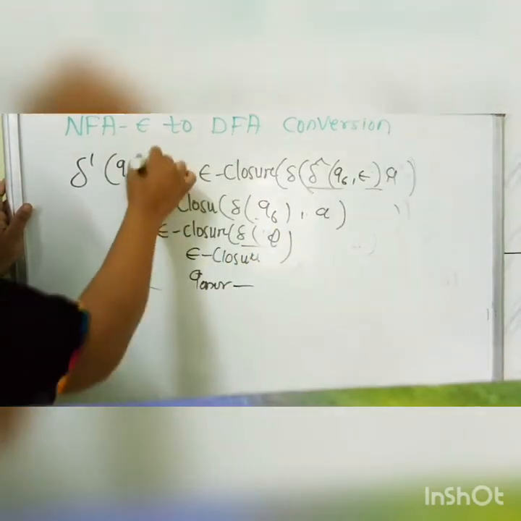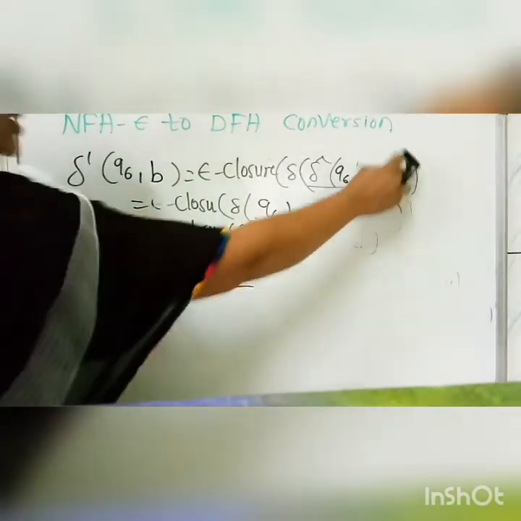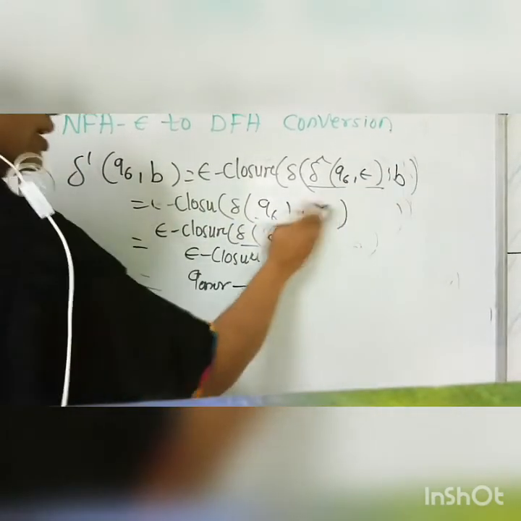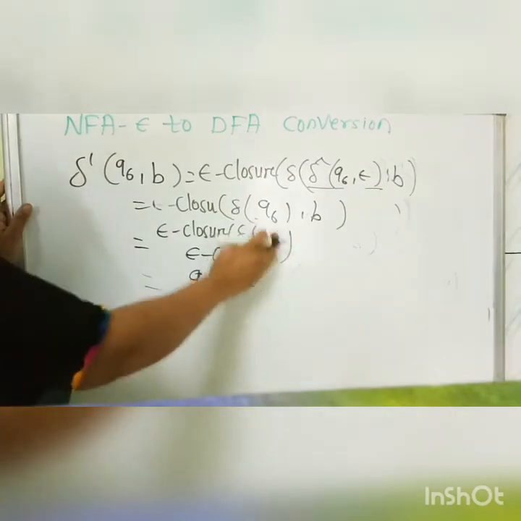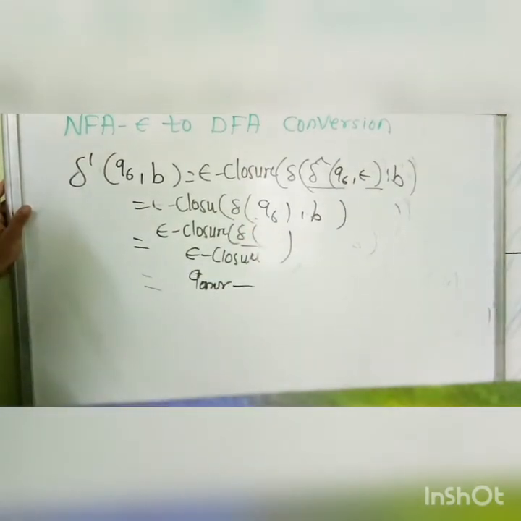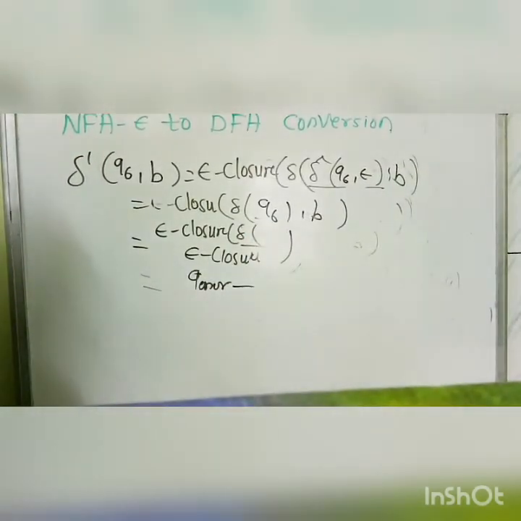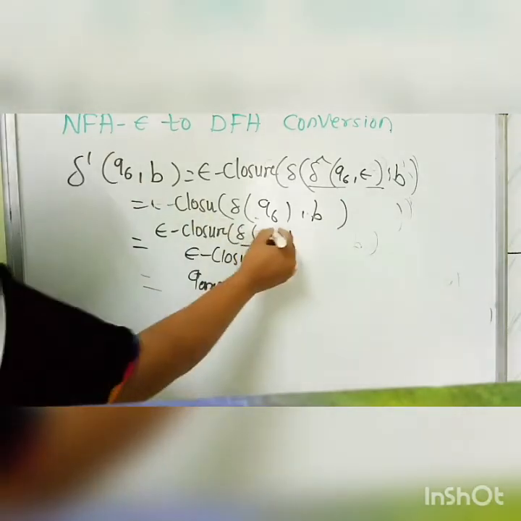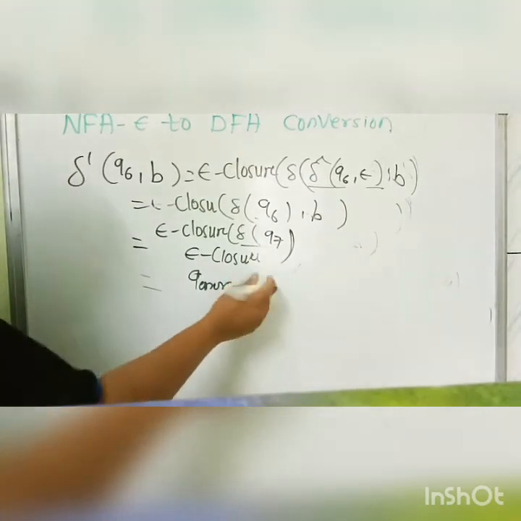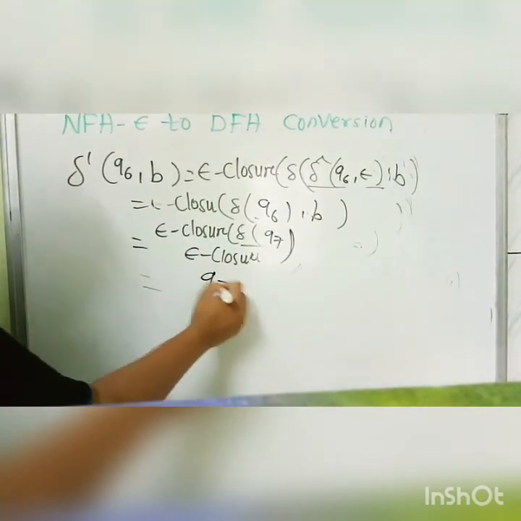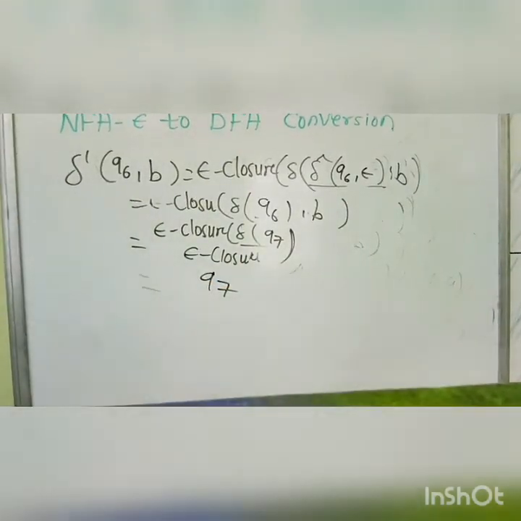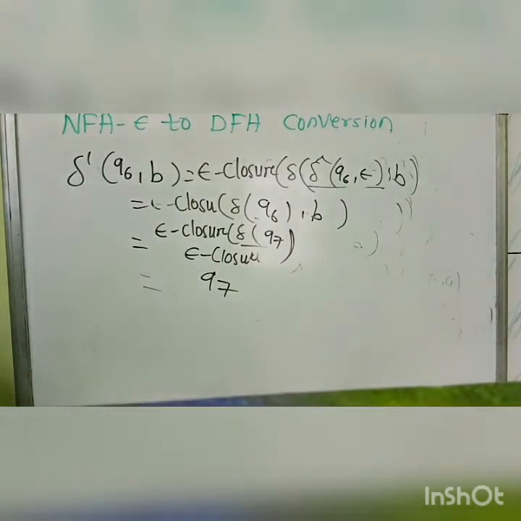Now we will calculate the same for B. Here we consider B, and from the diagram we visualize that Q6 on B gives us the state Q7. So the output is Q7, and the epsilon closure of Q7 is nothing but the state Q7.